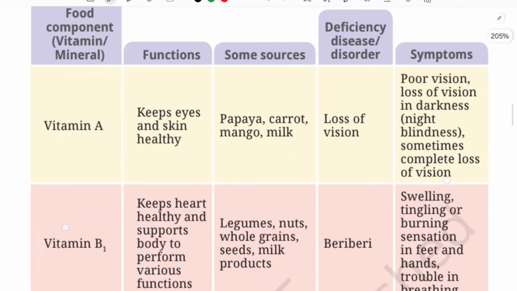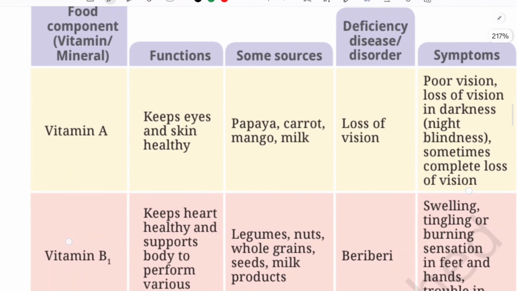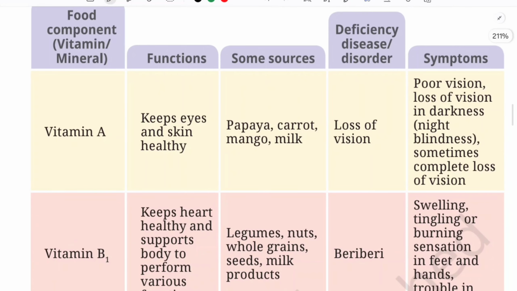This is very important, and this is important from your exam point of view also. You will be getting so many questions from this chart only. Your objective types, fill in the blanks and certain other questions, 1 mark, 2 marks questions. So this chart is very much important. So here food components are given, that is vitamins or minerals, and their functions.